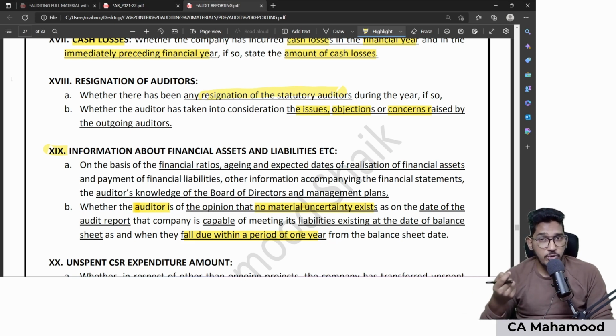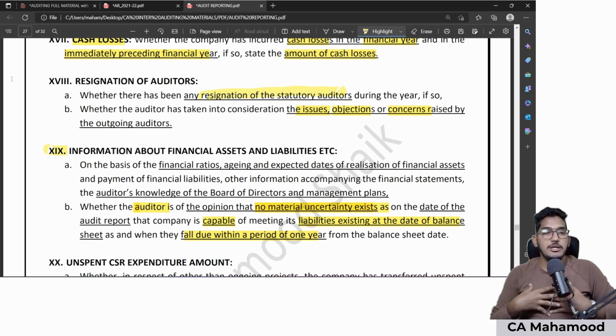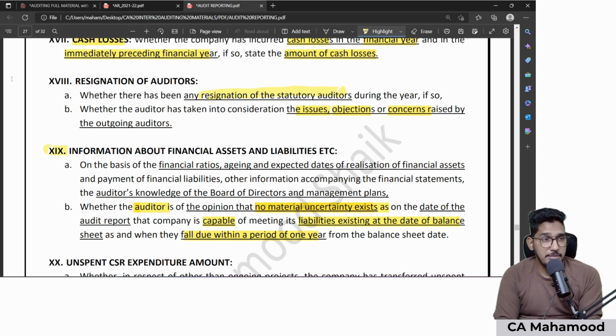See, because of this particular point in the CARO, I need to comment on the future of the company. However, it is just an opinion, not a guarantee. So you should express your opinion. Let me read this point in a detailed manner: whether the auditor is of the opinion that no material uncertainty exists as on the date of the audit report, that the company is capable of meeting all its liabilities existing at the date of the balance sheet as and when they fall due within a period of 1 year from the balance sheet date. So whatever liabilities fall due within 1 year from the balance sheet date, is the company in a position to pay all those liabilities, or is there any material uncertainty existing? That I need to comment on here.